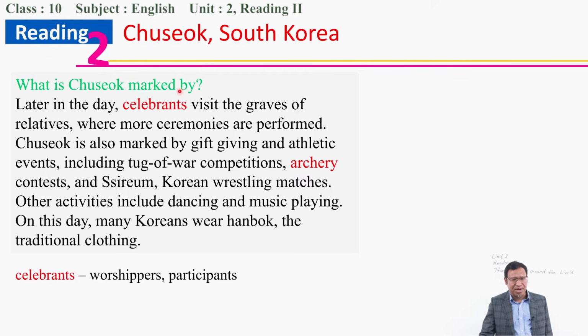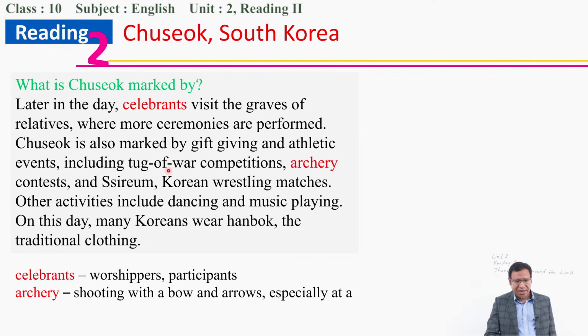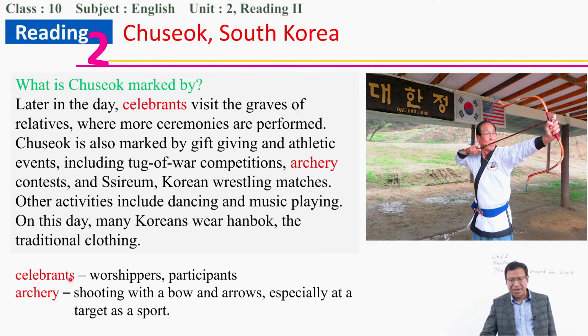So what is Chuseok marked by? Simple, right? Chuseok is marked by gift giving and athletic events. People give gifts to one another, and there are various kinds of athletic events. What athletic events? Tug of war, and archery. Archery is shooting with a bow and arrows, especially at a target. This is an example of archery, and they have a target and they shoot it.